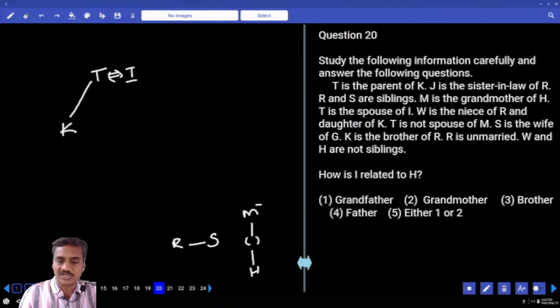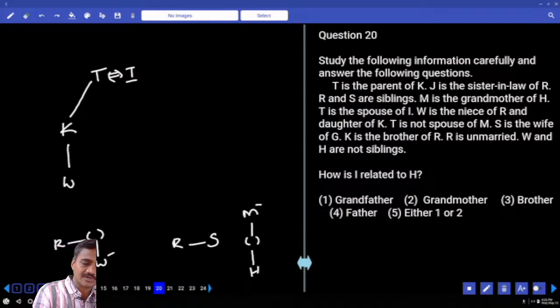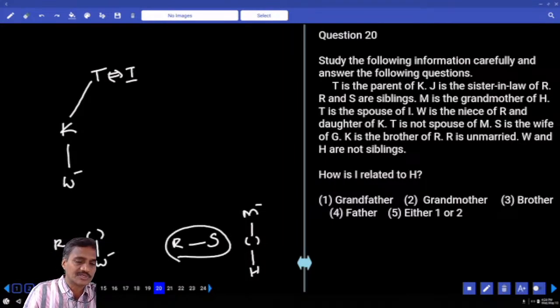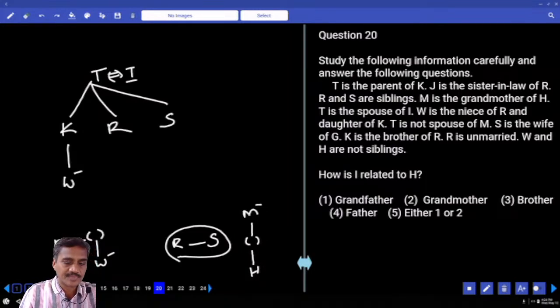And W is the niece of R. R's sibling's daughter is W. And W is the daughter of K. If W is the daughter of K, then R and S must be what? R and S must be the siblings of K. Then R's niece is W.